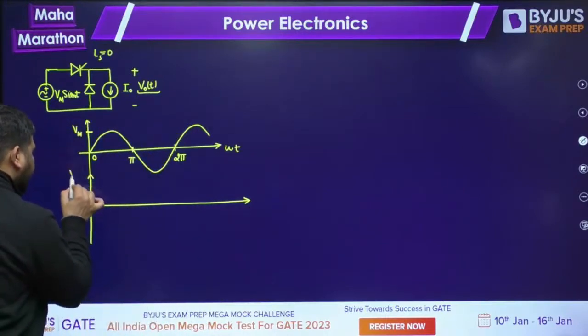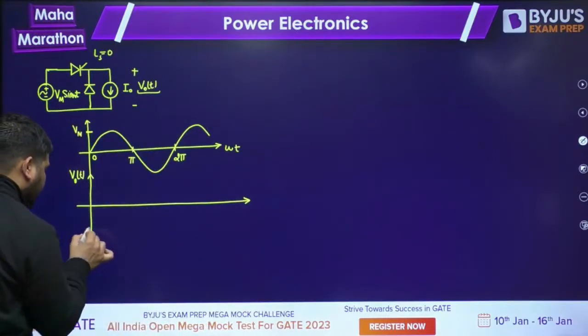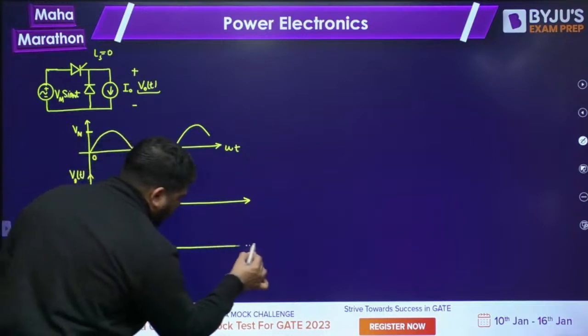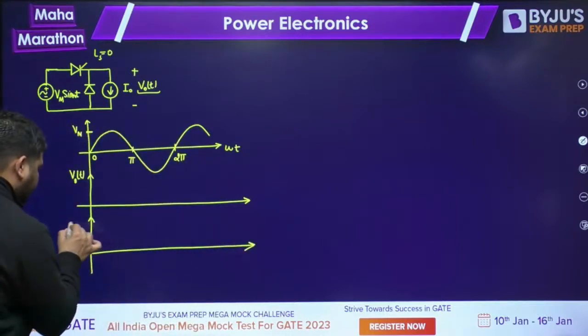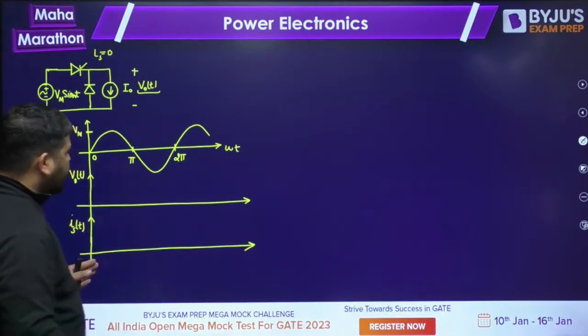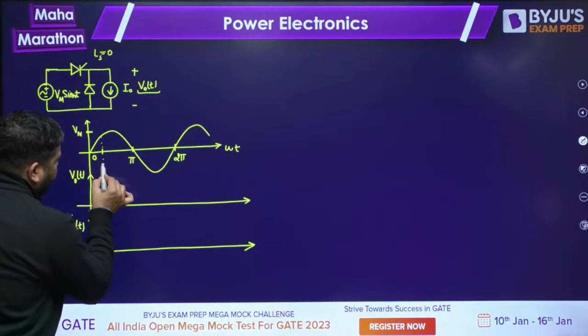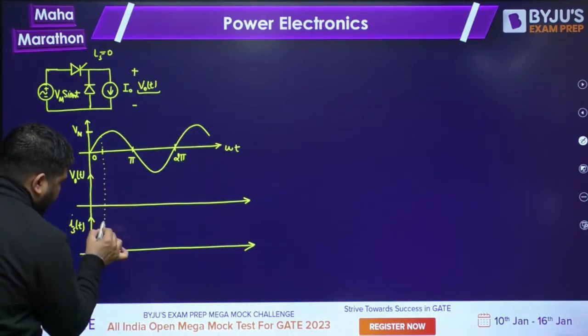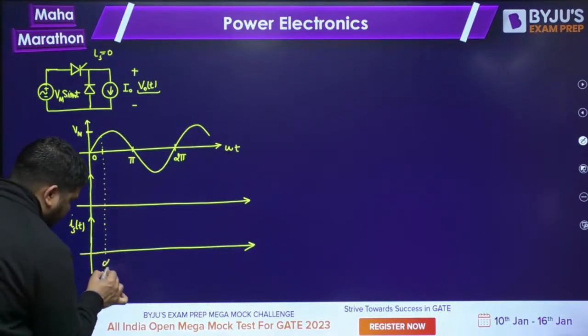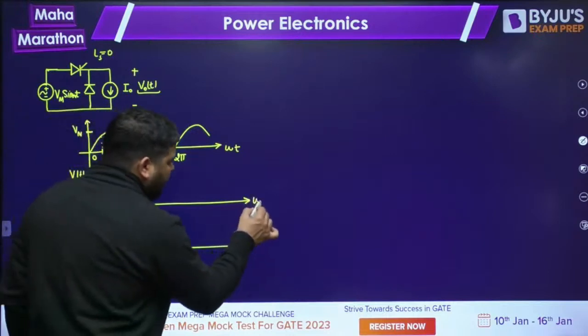Now I want to plot two wave shapes: one is V0 t and one is IST. And I am firing at an angle alpha. Now, if you are firing at an angle alpha, what will happen, guys?